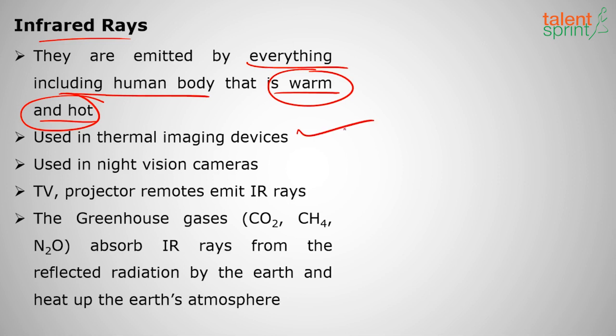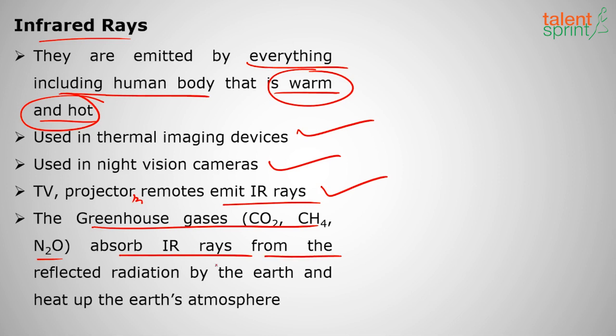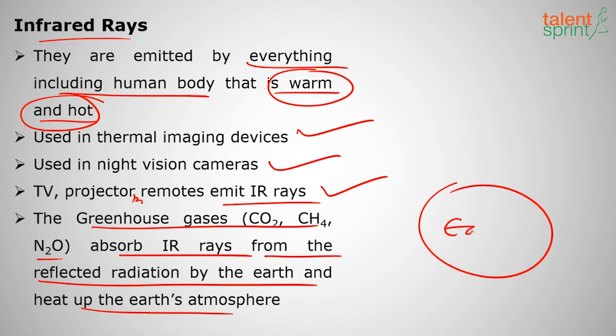It is used generally in thermal imaging devices. Okay, and it is used in night vision cameras, in defense equipment, TV, projectors, remotes. They emit IR radiation. Remember this, TV remotes, projector remotes emit IR radiation to transmit the data, and the greenhouse gases CO2, CH4 absorb infrared radiation from the reflected radiation by the earth and heat up the earth's atmosphere.